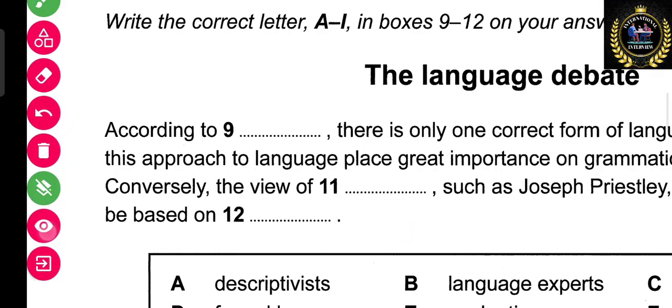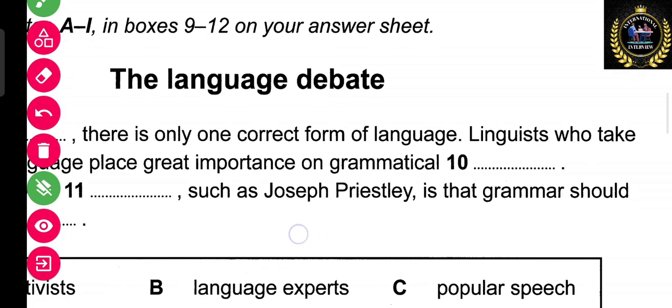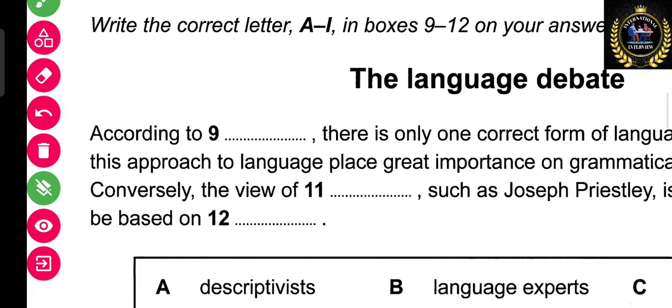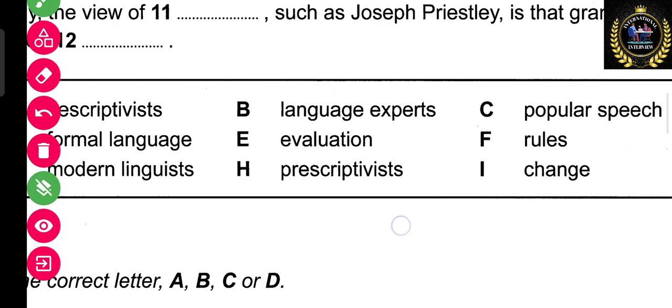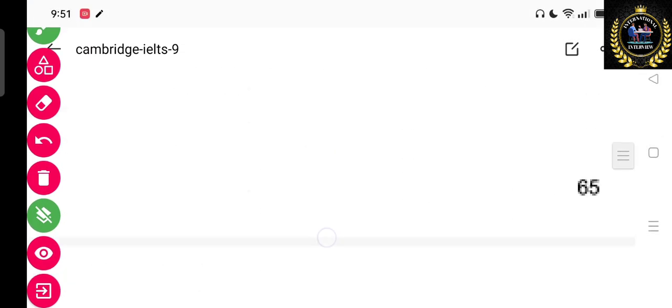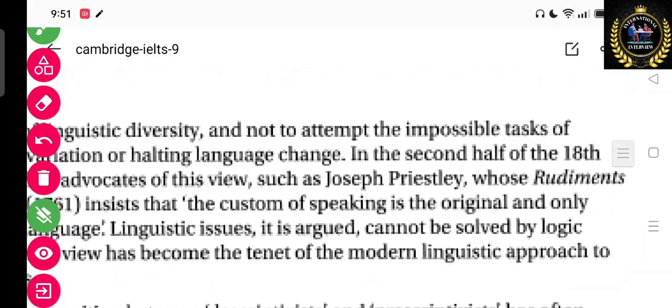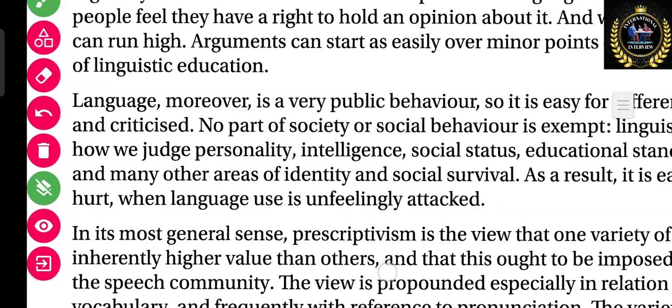According to dash, there is only one correct form of language. Linguists who take the approach to language place greater importance. So the answer from here will be H, prescriptive. Okay, let's see where it is. Let's go to the paragraph and read again. See, it is mentioned here.